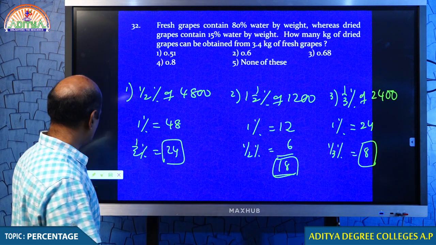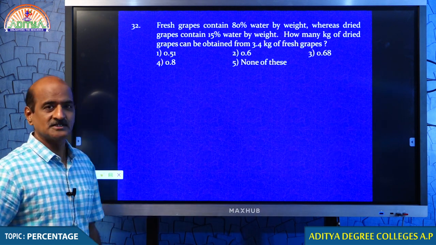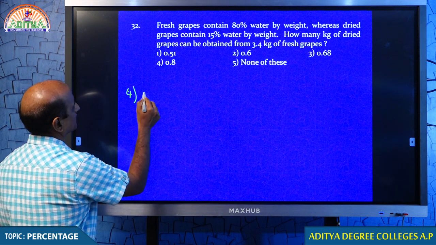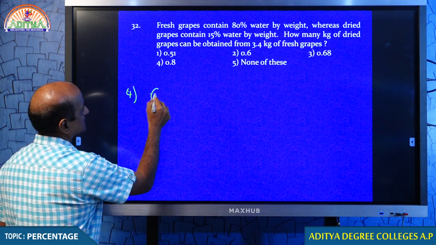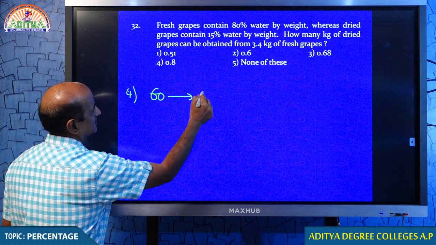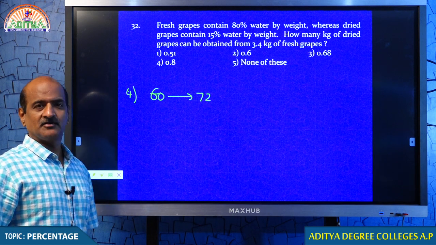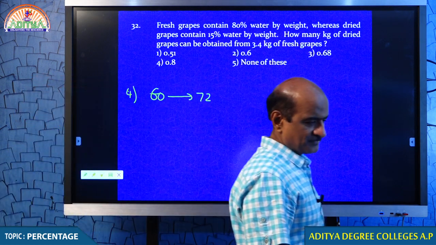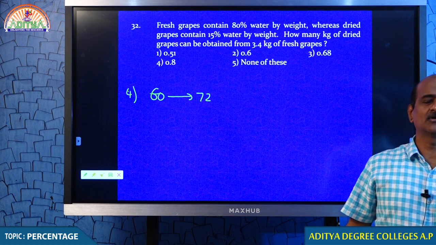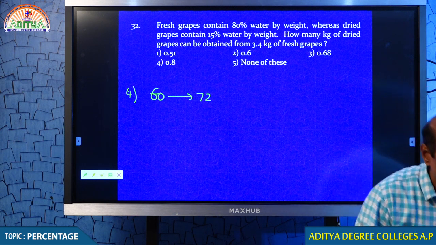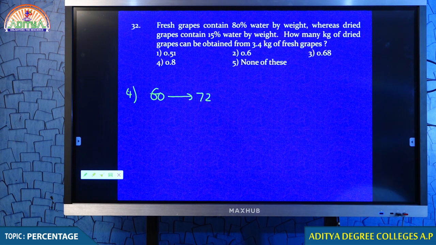Now students, I just want to ask you one more question. You please respond quickly. Okay, are you ready? Come on. If I say that 60 becomes 72, tell me how much percent the value increases. Quickly. Without doing calculation, you have to explain to me quickly. How much percent does the value increase if 60 becomes 72?